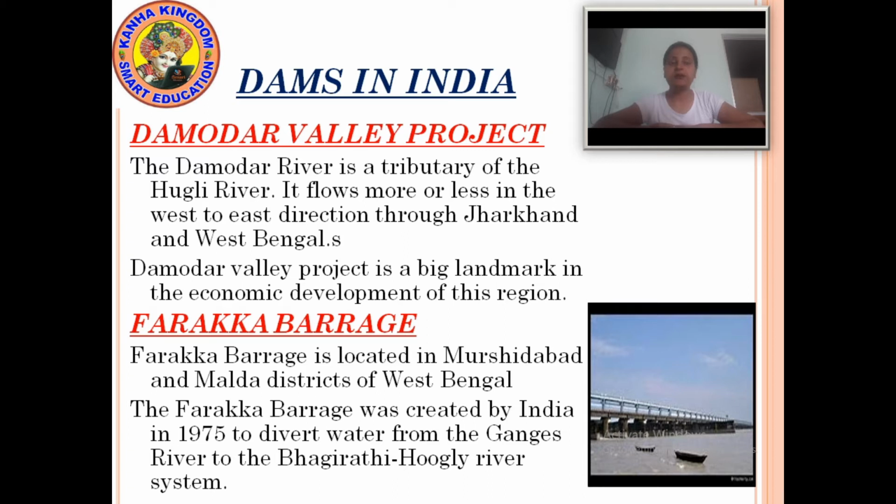It flows more or less in the west to east direction through Jharkhand and West Bengal.